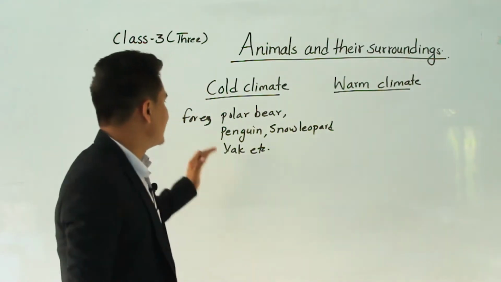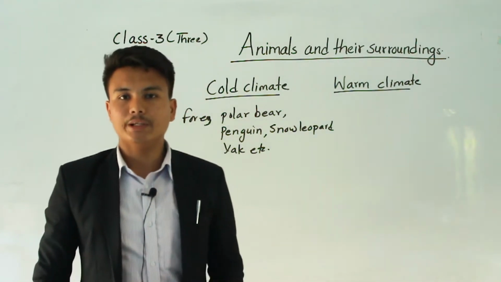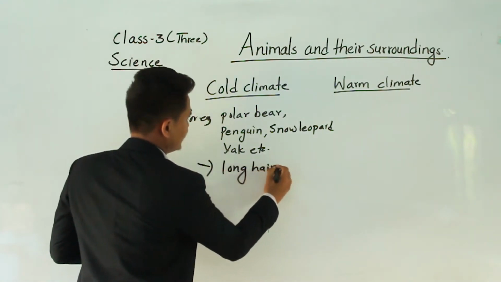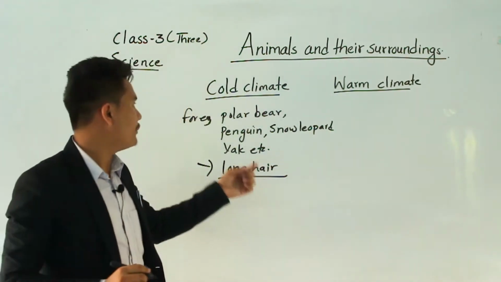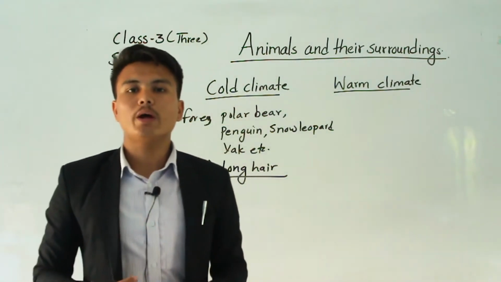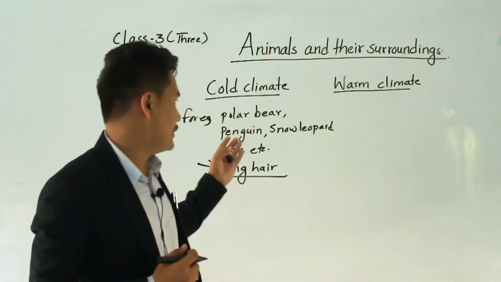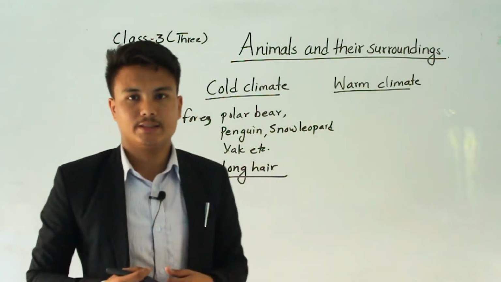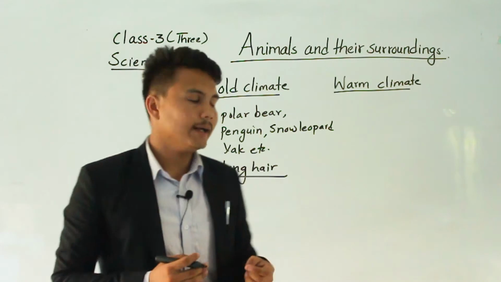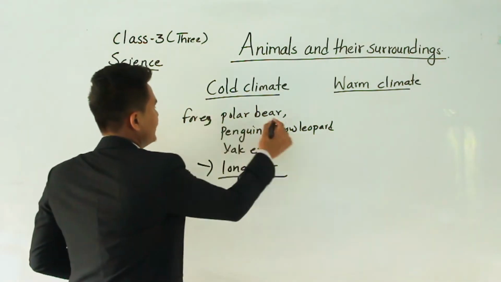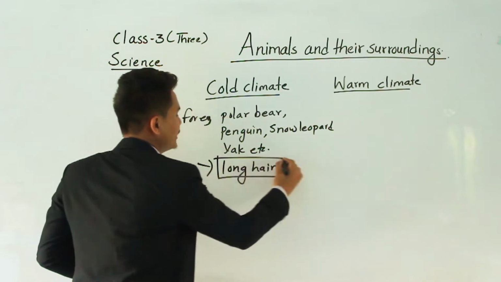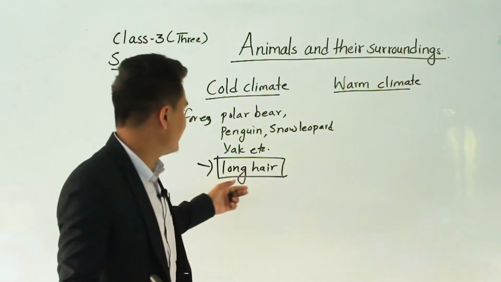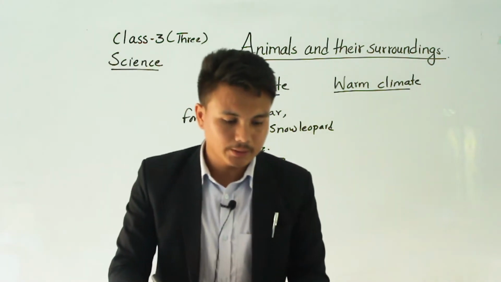Basically, they can survive in a cold climate because they have what? They have long hair, which helps to protect themselves from the cold climate. We human beings wear warm and woolen clothes in a cold climate. When we go to cold places or the Himalayan area, we use more clothes to protect us from cold. Like that, polar bear, penguin, snow leopard and yak have long hair. That helps to protect themselves from cold and helps them survive in a cold climate. Understood? Yes. Okay.